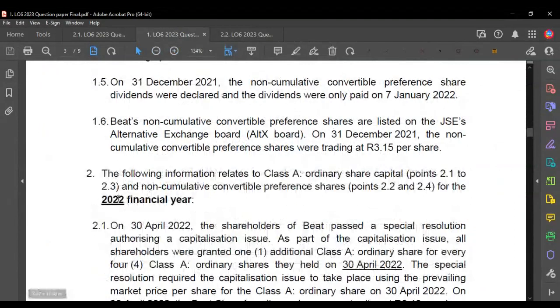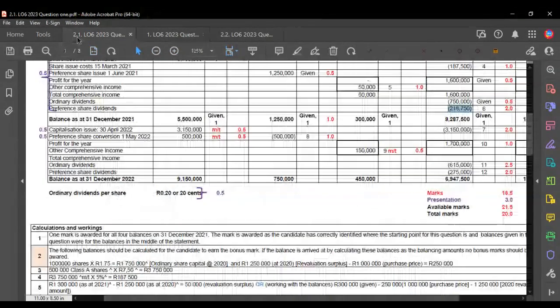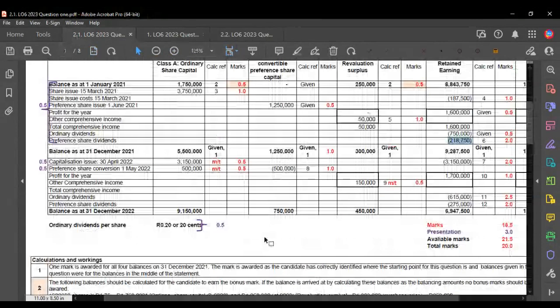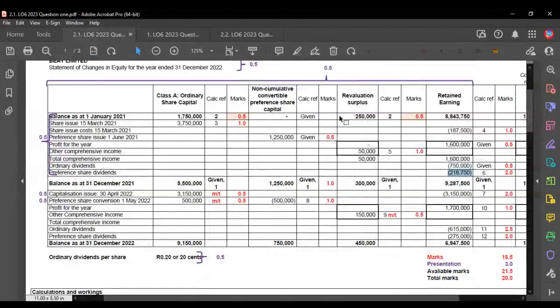Now if we think about how your solution would have looked at this point, you would have had no information under revaluation surplus. You would have had some information under retained earnings, but basically the profit line item would have been blank, right? Because we didn't yet read or learn about profit.